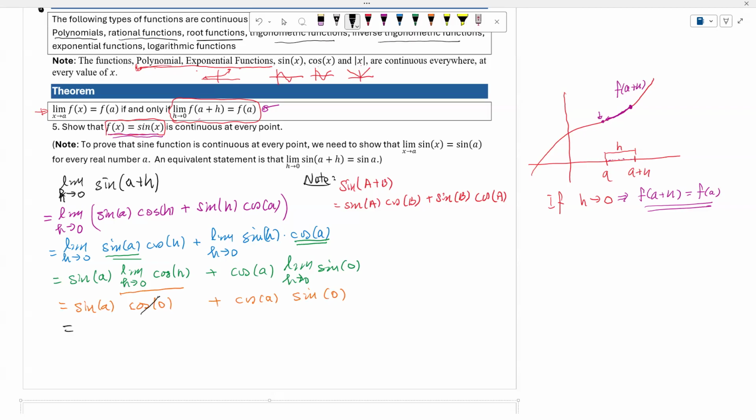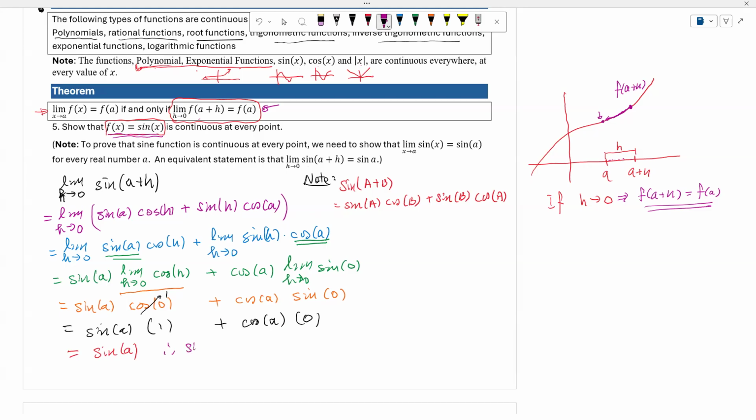Cosine of 0 is 1, sine of 0 is 0. Then my answer is sine of a.